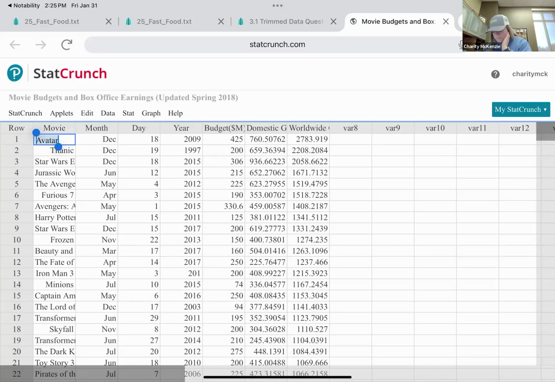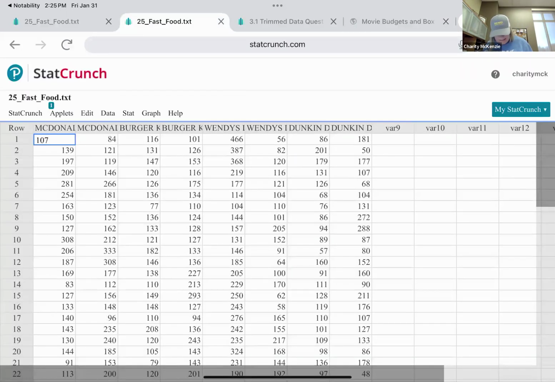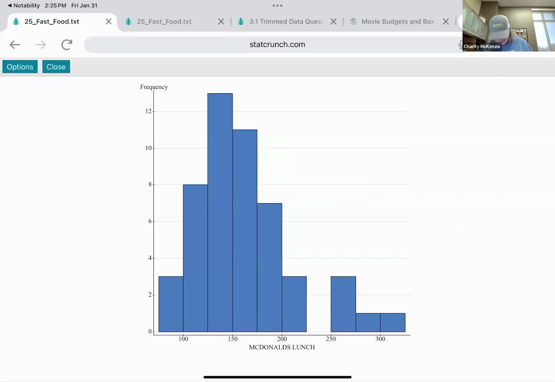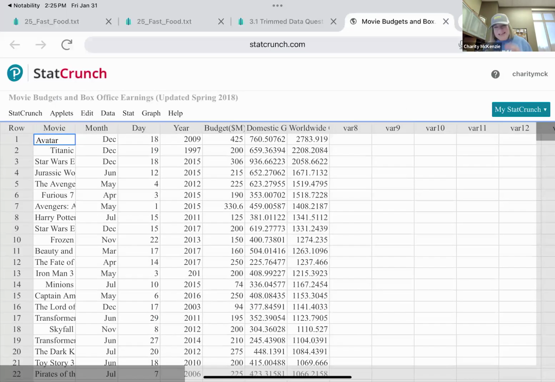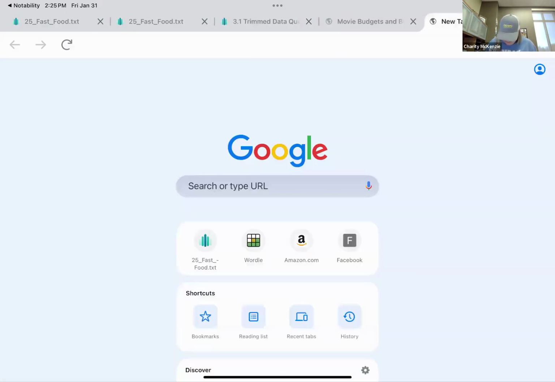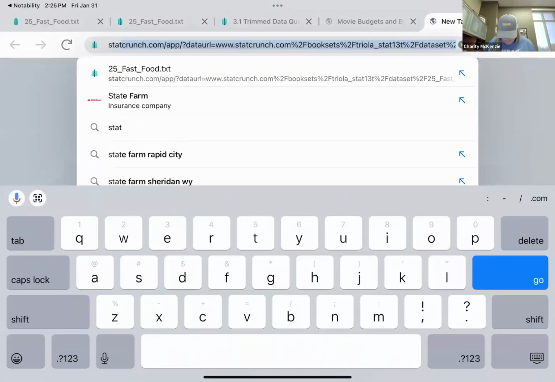So, let me see if I have any data that's already in here at all. No. Okay. I wanted to show you binned grouped data. And what I think I'll do is just open a new fresh StatCrunch.